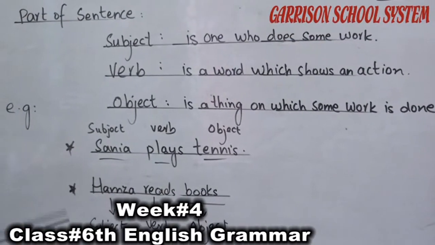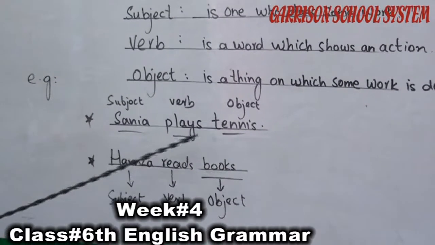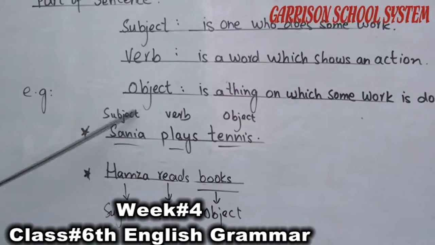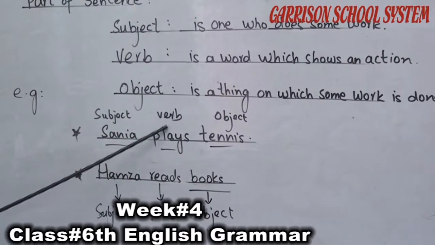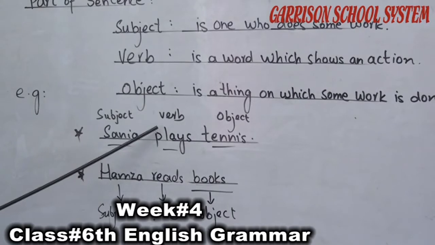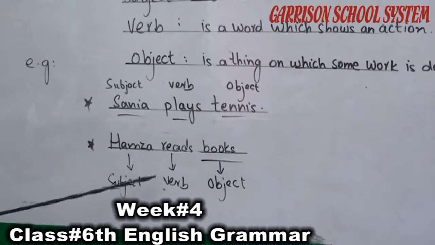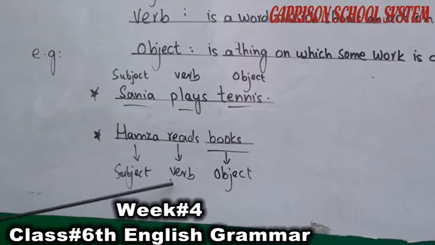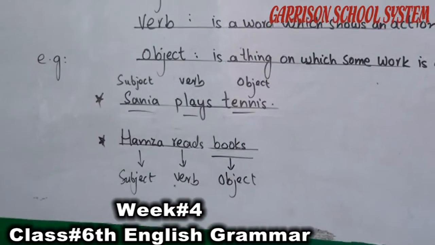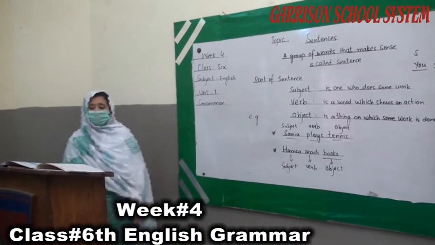Here are a few more examples of the different parts of sentences. Sanya plays tennis. Sanya is subject. Who is doing work? Plays. That is the action which is done, verb, and tennis is object. Hamza reads books. Hamza is subject, reads verb, books object.